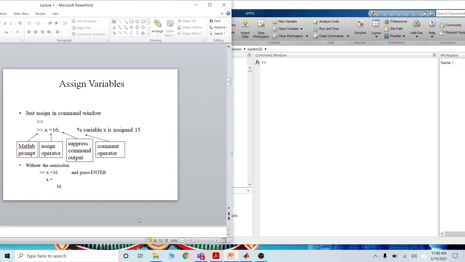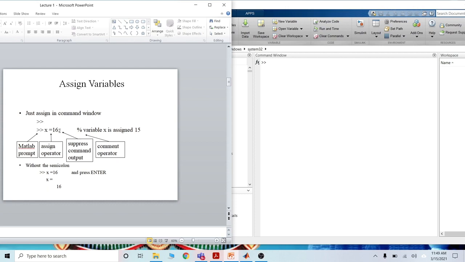Assigning a variable. If you assign a variable x is equal to 15, then this greater than sign is the MATLAB prompt. It is called a MATLAB prompt. The equal to sign is the assignment operator, as in Mathematica. Now this is simple and very friendly: you can type it just as you write in your notebook, x is equal to 16.